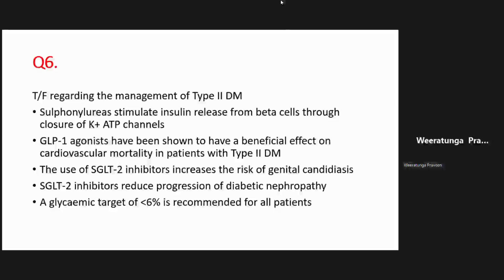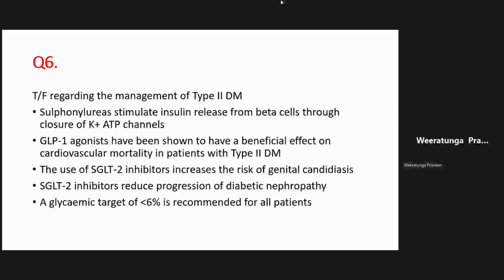GLP-1 receptor agonists in use at the moment, most of them are injectable preparations. There is one drug which can be taken orally, but most of them are injectables. But these injectables can be given once a week. So that's advantageous. Right. Now, the main reason why people are talking more about GLP-1 agonists is that they have been proven to have a beneficial effect on cardiovascular mortality and morbidity. Right? That is the main reason why we are talking a lot about these drugs.